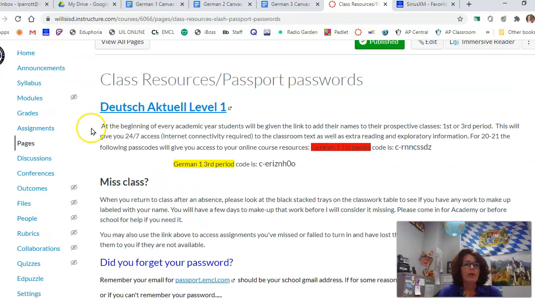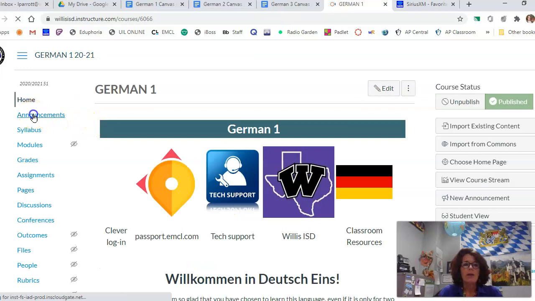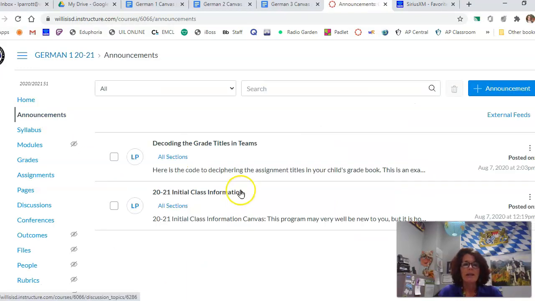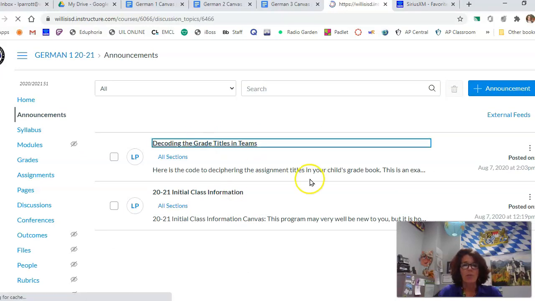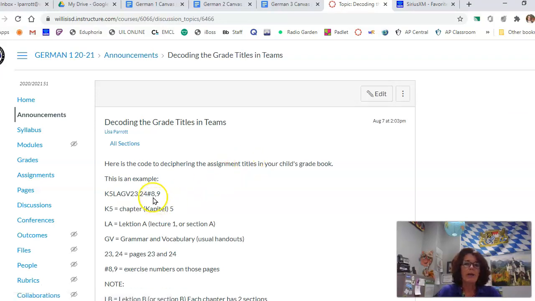Okay, so let's go back to our home. And I would like you to look at the announcements. Make sure you're looking through that. This is something that's very important for you to know. Decoding grade titles. I have a special way of remembering what worksheet you've done, and when I put them in the grade book, this is what they might look like. Okay, just these letters here.